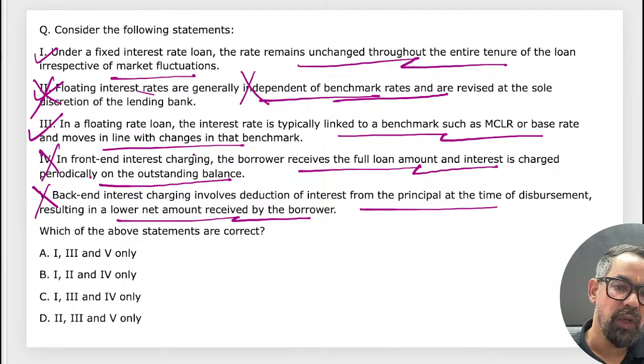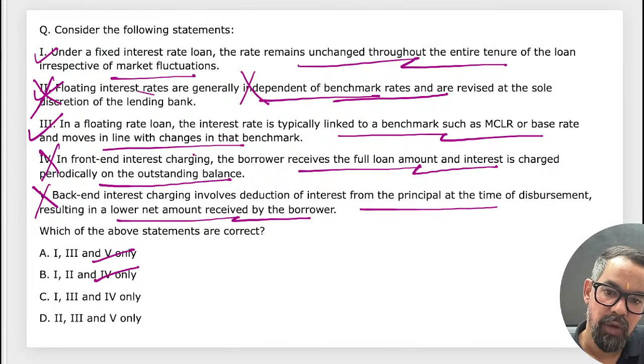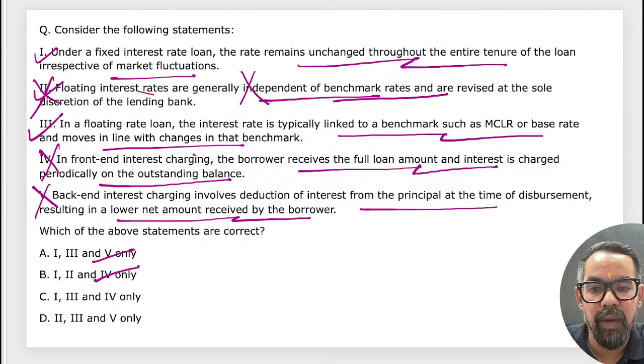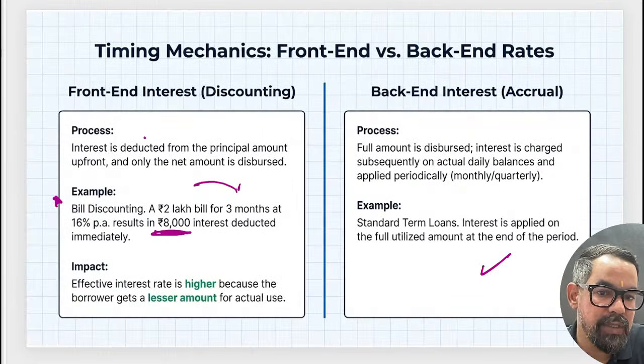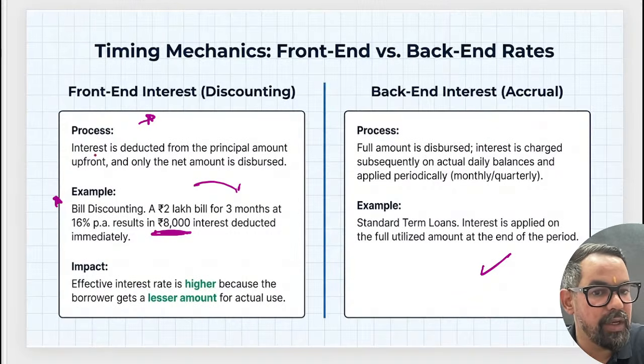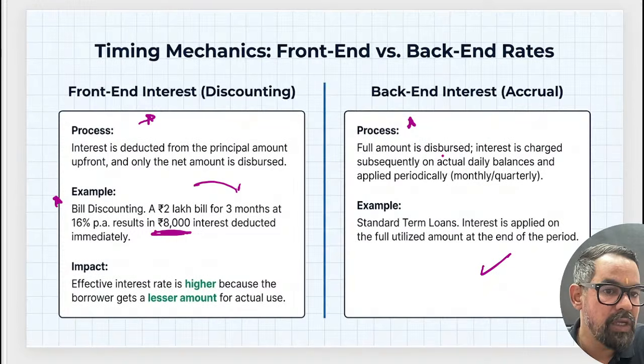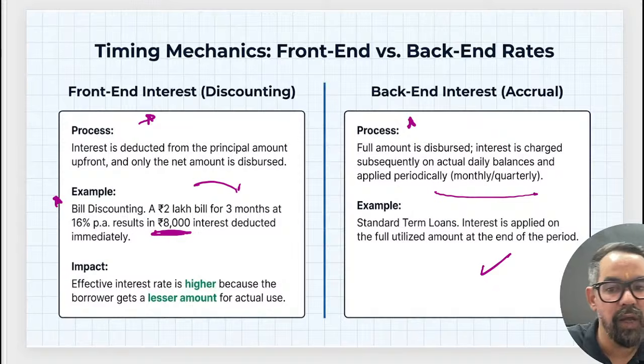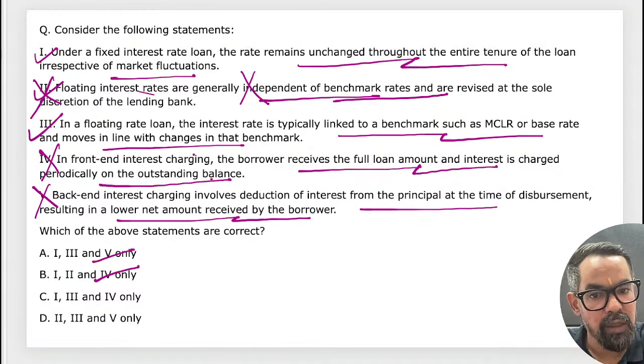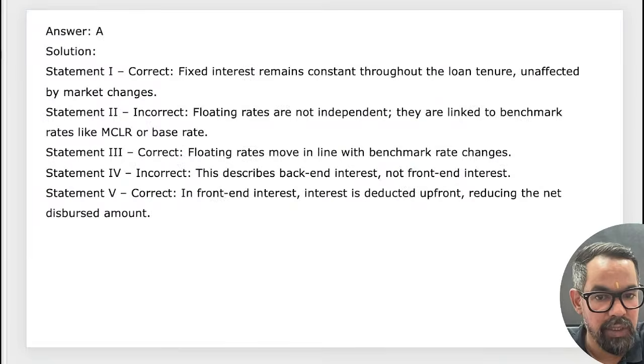Okay? So this is also wrong. So 1 and 2 should be the right answer for this one. If I change the option, out of these we can change any one, right? Only 1 and 2 will be the correct answer. Front end is basically where interest is deducted before the disbursement, and back end is where the full amount is disbursed and interest is charged subsequently. So both are wrong in this particular case, right? Third and fourth are both wrong in this case.